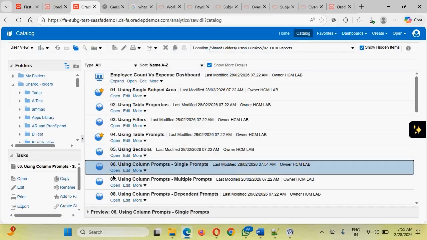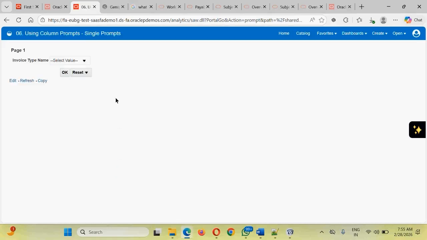So this is the way. If we select this and click on open, now what will happen, we have the column prompts. So the UI is different and it will give us the capability to select multiple types. We have selected 4 types and click on OK, then only it will be navigating from this screen to a new screen displaying the data for those particular things, but it will not allow you to reselect some other option. For that you have to go and open the analysis from scratch.